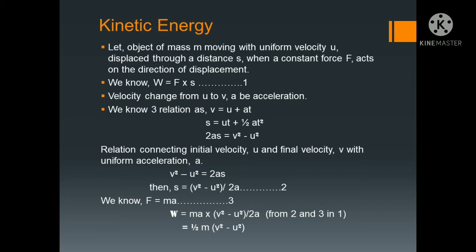Now we will put equations 2 and 3 in number 1. In number 1 we have F, so in F we will put ma. Then in S we will put equation 2. Simplifying this, we will get half m, in bracket v square minus u square.